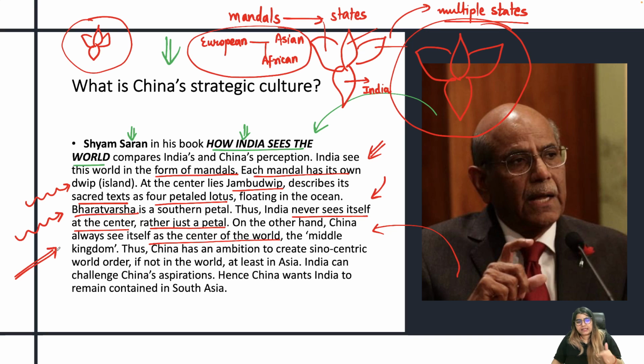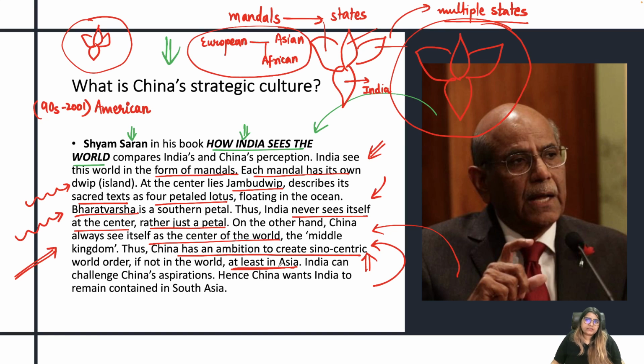Okay, so Shyam Saran is saying that China is suffering from this middle kingdom complex. That means China has an ambition to create a Sino-centric world order. For example, there was an American-centric, US-centric world order when we started seeing American hegemony, from the 90s till 2001. So America was dictating everything. In those terms, if we think about China, Shyam Saran says that China has an ambition to create a Sino-centric world. And if not in the world, at least in Asia, China wants to be dominating.